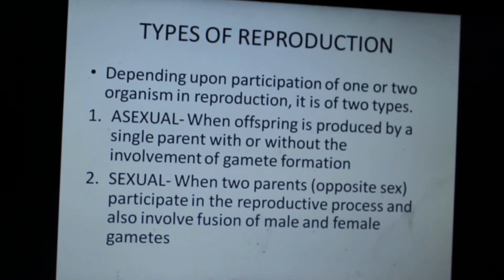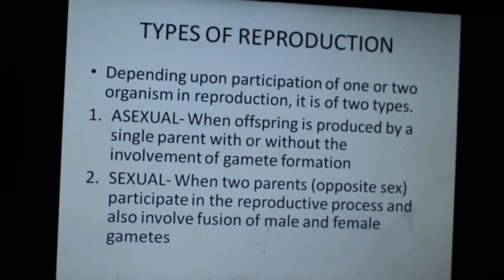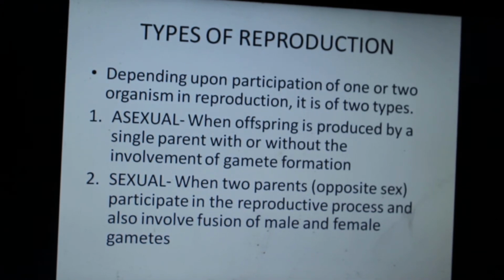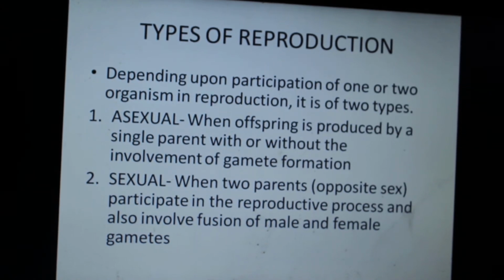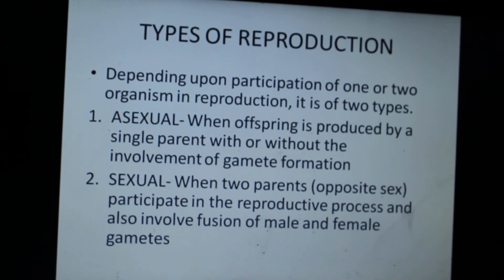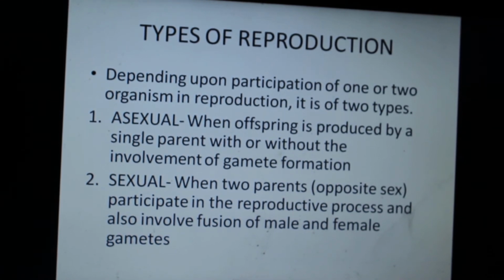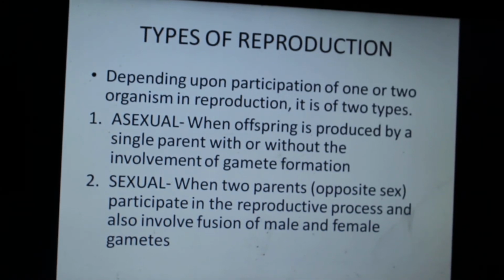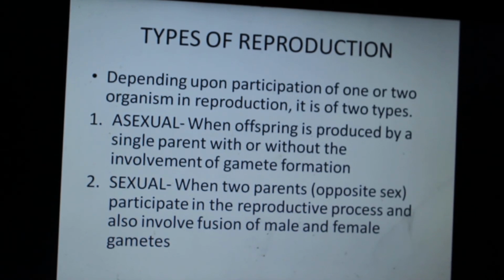So types of reproduction. It depends on whether the number of organisms participating is one or two. So it's of two types. Asexual reproduction is when an offspring is produced by a single parent. There are not two parents. For example, amoeba divides by binary fission, and there is only a single parent involved.